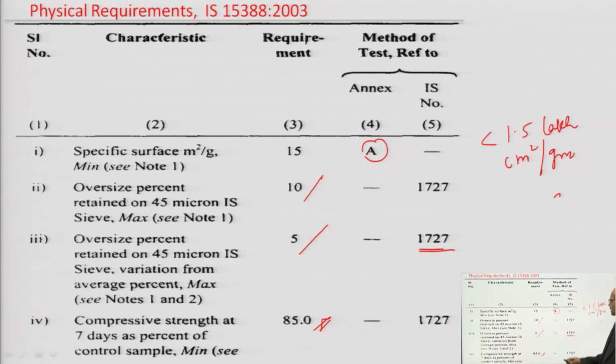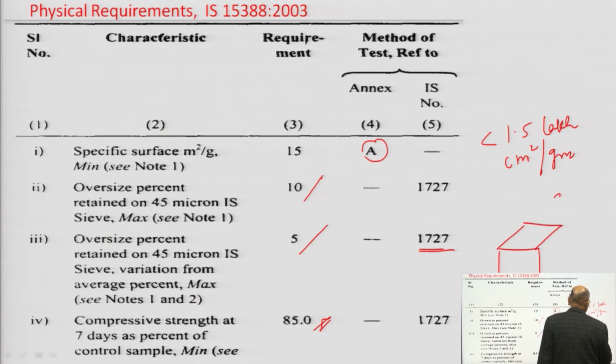For testing that, what do we have to do? You have to take a sample. What should be the size of the sample? The sample size is like this: 50 and 50, you have to make a cube of 50 mm size.